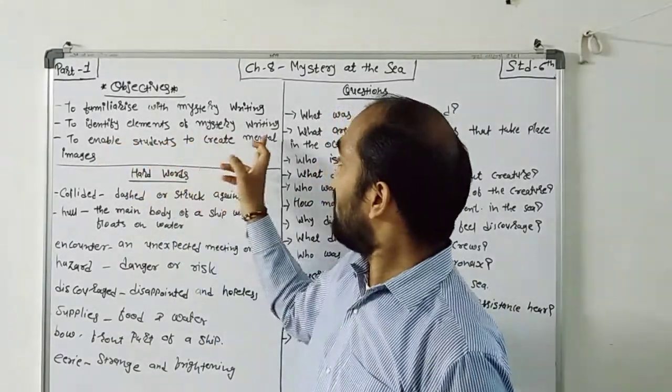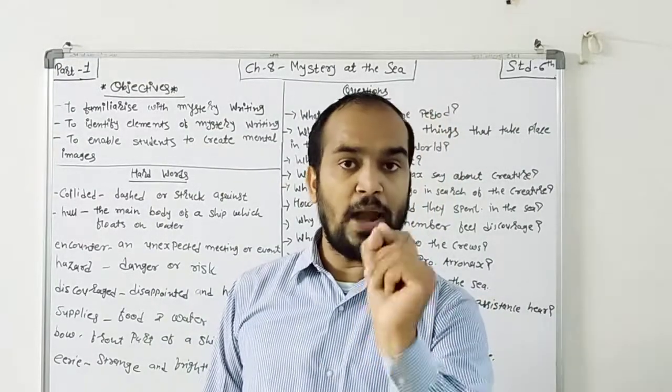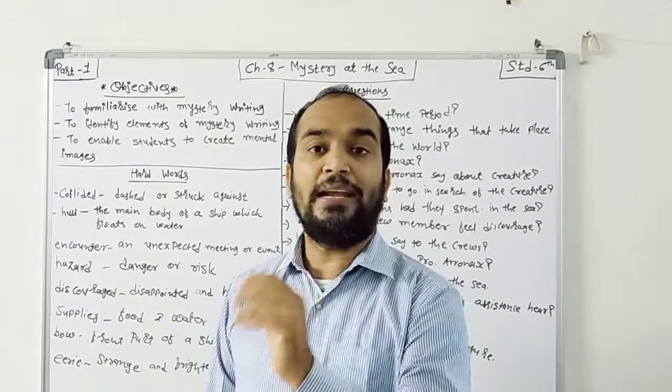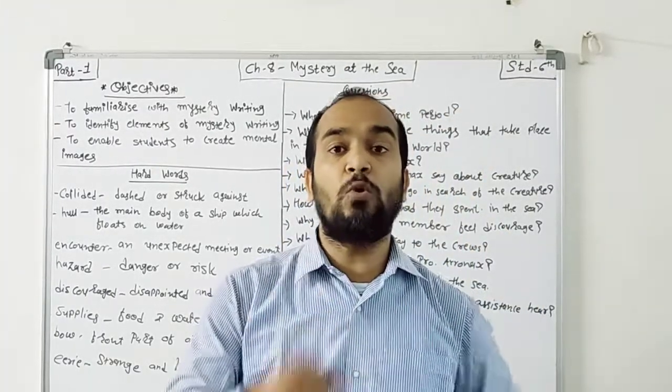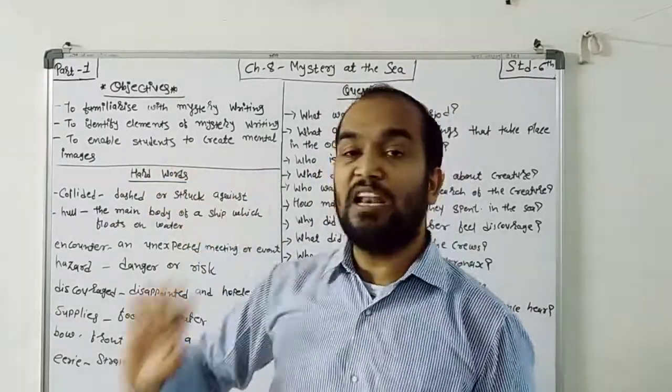To identify the elements of mystery writing. In this chapter you have to identify the elements, the different characteristics we have to use if we want to write a mystery. And to enable students to create mental images.